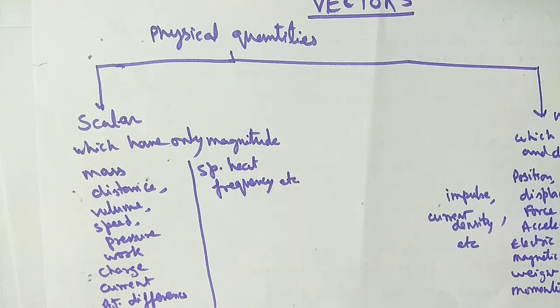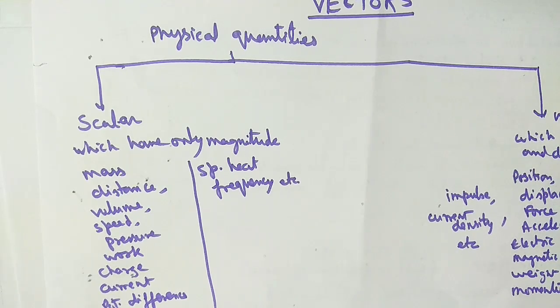If I ask what is the distance of Kanpur from Lucknow, simply you say it is 90 kilometer. But if I ask what is the position of Kanpur from Lucknow, then you have to tell the direction also. 90 kilometer is the magnitude, and you have to show in which direction we must move to reach Kanpur.